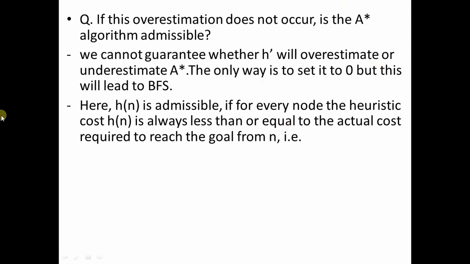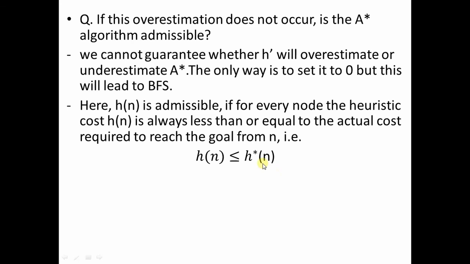So in A star, h of n is admissible if for every node the heuristic cost, that is h of n, is always less than or equal to the actual cost required to reach the goal node n. That is, we can say h of n, the heuristic value which you are choosing for a node, should be either less than or equal to the actual cost of that node.